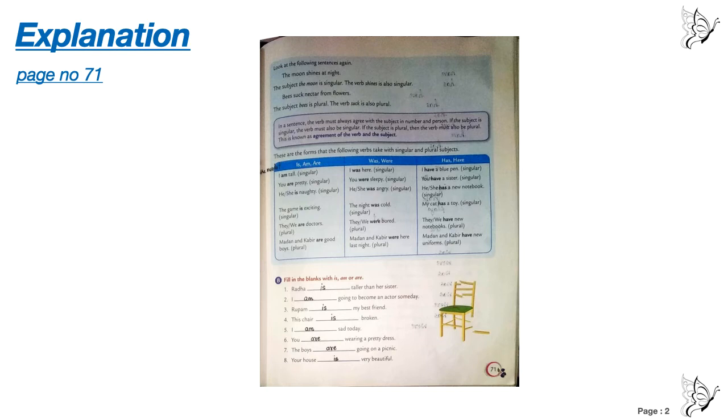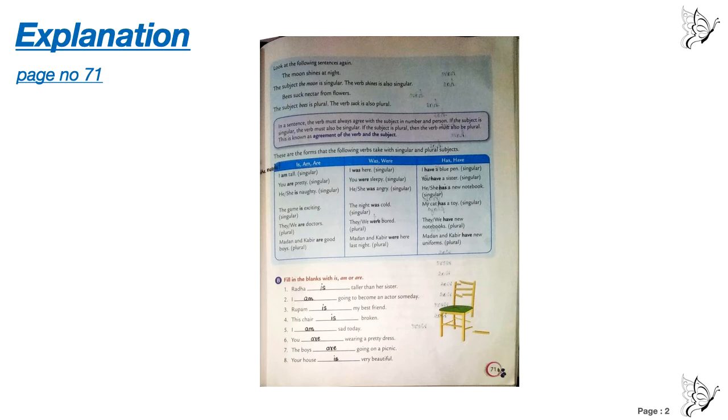In the bracket it is already written I is singular, you is singular, but with you we cannot use is. Remember that with I and you there is always an exception. You cannot follow the same rule. You cannot write I is tall. You have to write I am tall. You cannot write you is pretty. You are pretty, whether it is singular or plural. With you, you are going to use are. He, she, singular, is naughty. The game, singular, is exciting. They and we are plural, so we are using are. Madan and Kabir are plural, so we are using are.